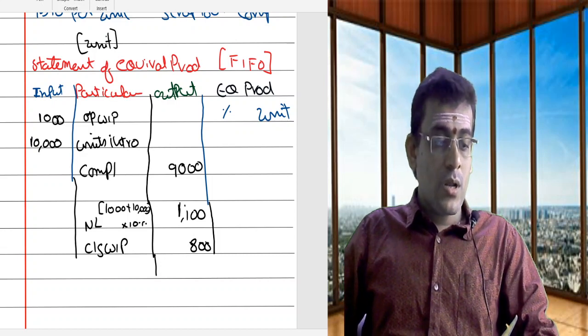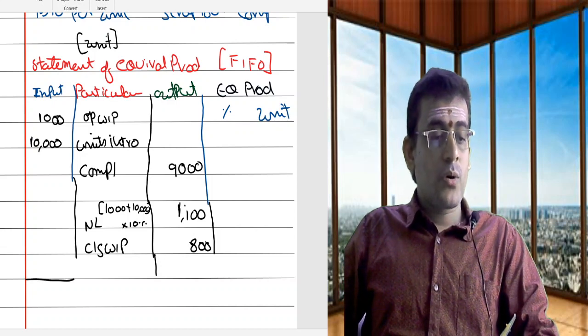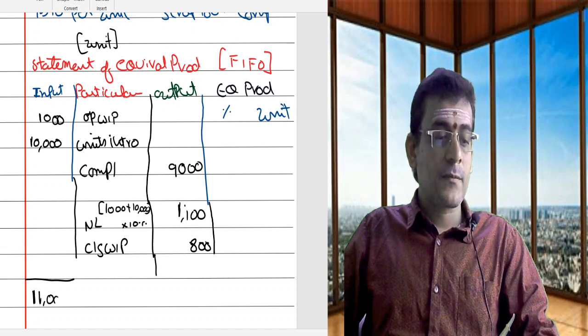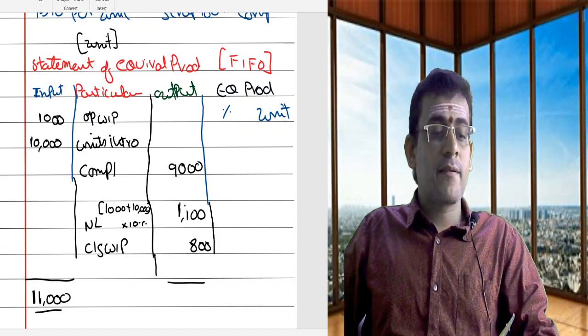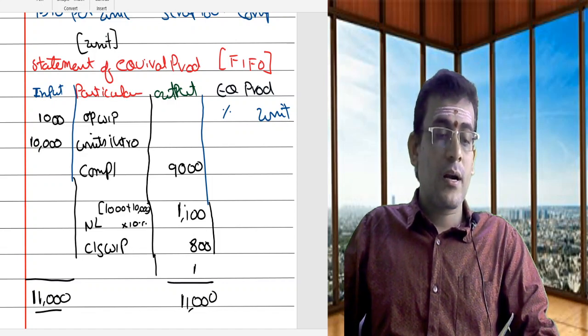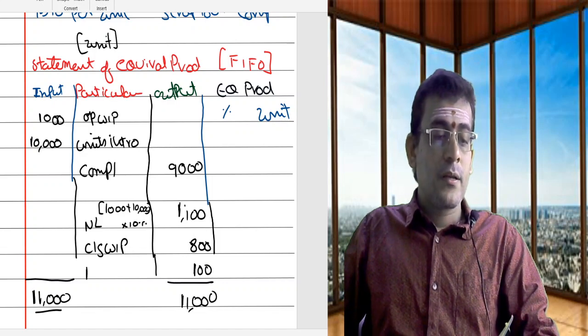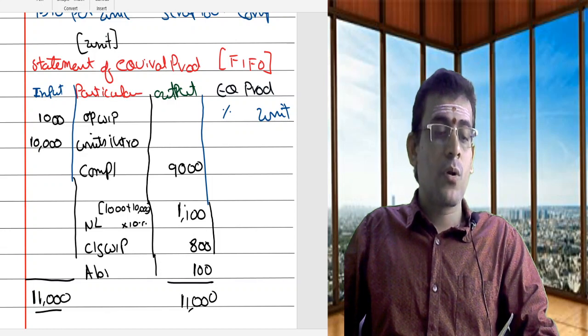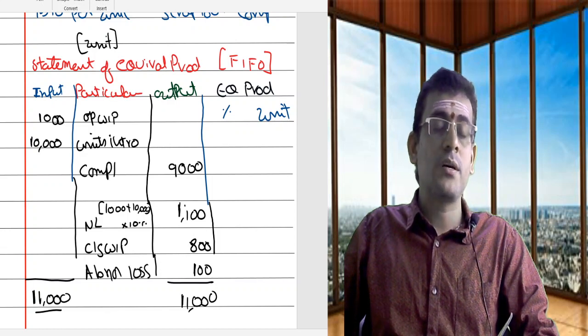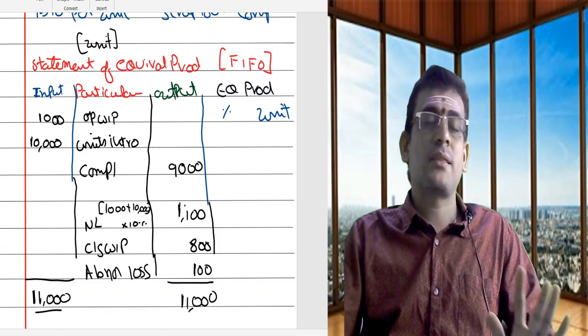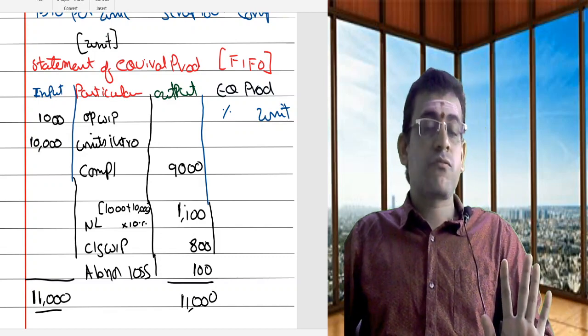Whereas this total you are getting is 11,000. So even here I should have 11,000. So I am having a difference of 100. What is that 100? The difference is nothing but your abnormal loss. I will call this abnormal loss.